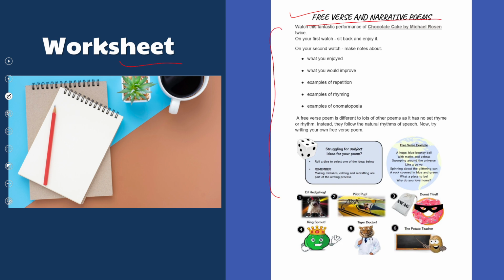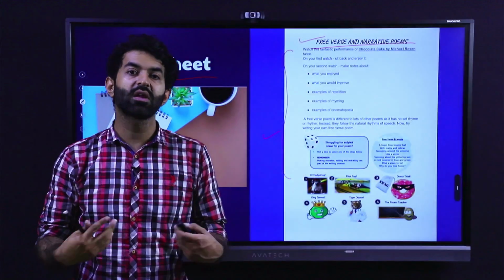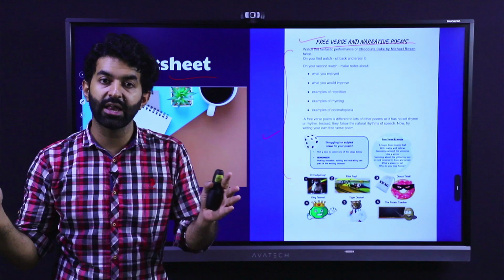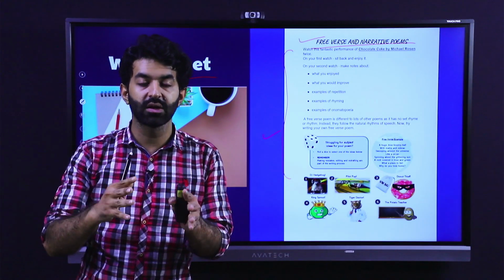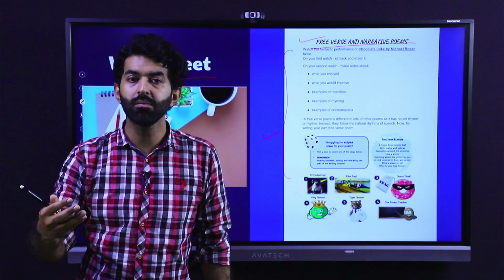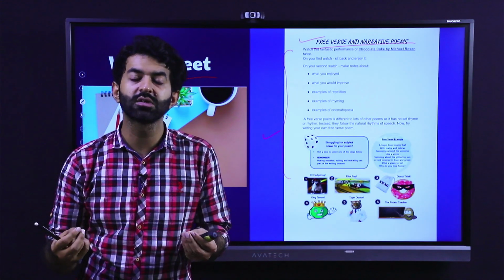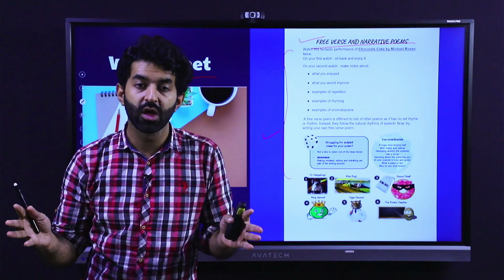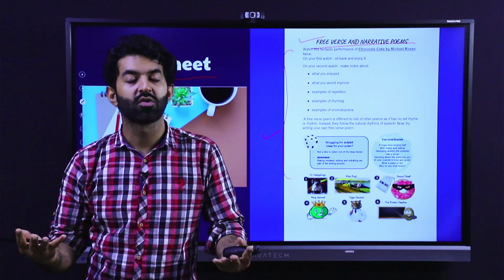First, you are introduced to these and then you are asked to write a free verse and a narrative poem. It's very easy. Just take any experience of your life and write it in a narrative form following a rhythm. And if you want to write a free verse, it is very easy because there are no rules and you can easily write one.